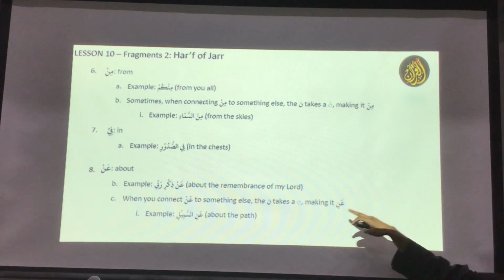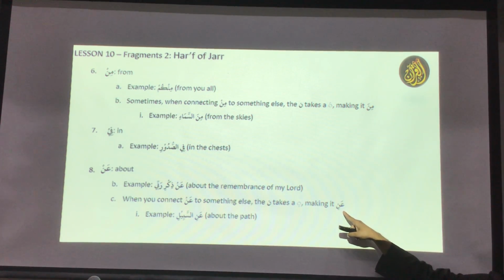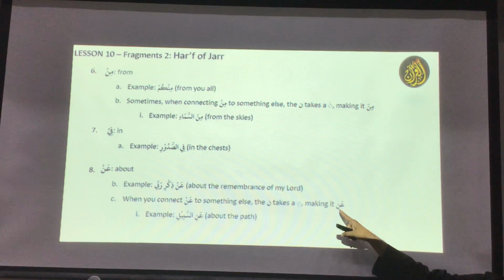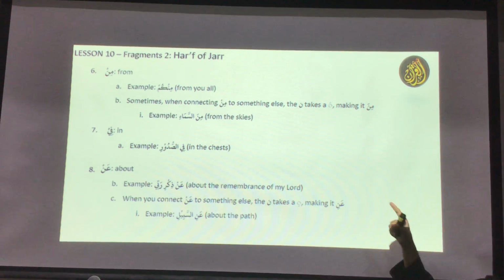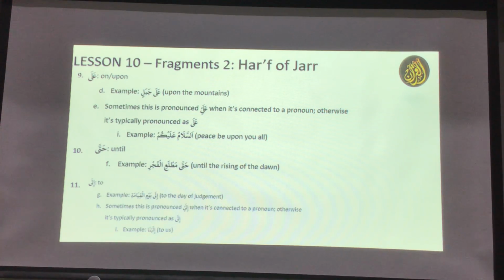Why are we telling this one here? Because if you look at the Quran and see ani, it's not a different one from the an we learned about. It's the same thing. Sometimes it takes a fatha, sometimes it takes a kasra, just like min. And the last one is ala. Ala means upon, like assalamu alaykum. Ala sometimes becomes alay, just like assalamu alaykum, siratal lazina an'amta alayhim. All these things are the same as ala. And hatta is hatta.